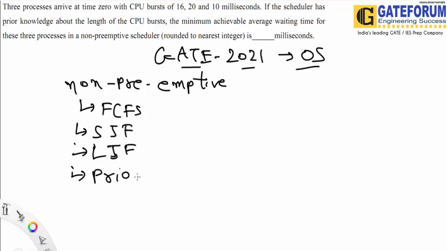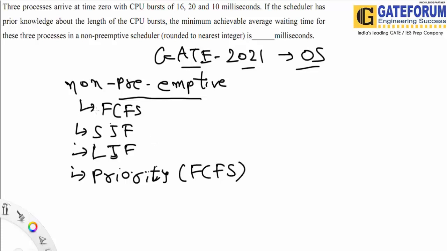These are some of the most common options given whenever we are talking about non-preemptive scheduling algorithms. The priority is not given here anywhere, so by default the priority would be the same as FCFS.